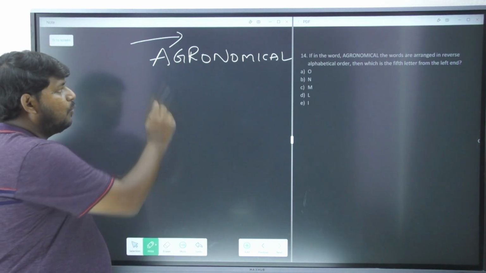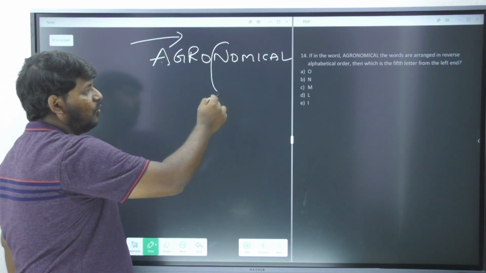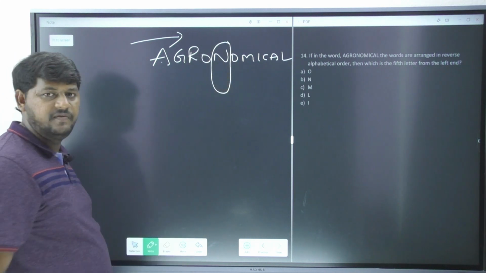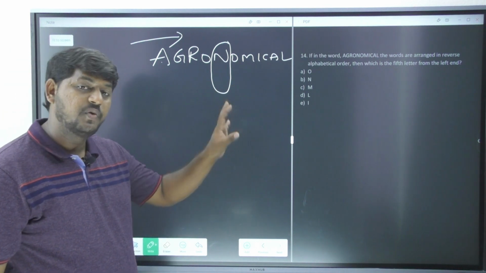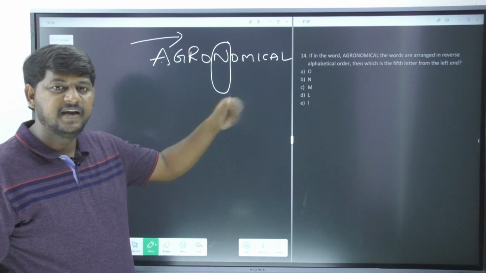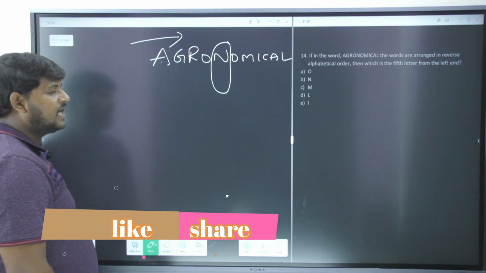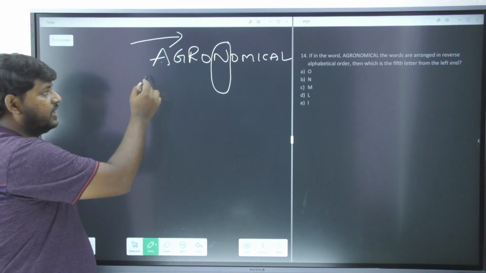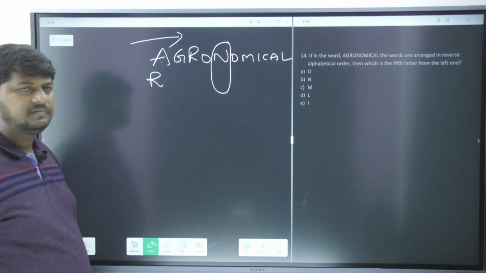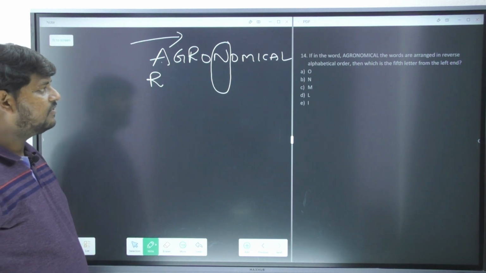Now let's see. 1, 2, 3, 4, 5. He is just asking us to find out what is the letter we are going to receive over here when you write all the letters in the descending order or in the reverse alphabetical order. So what is the highest letter you got here? That is R. That is the 18th letter in the English alphabet. What is the next letter we got here?